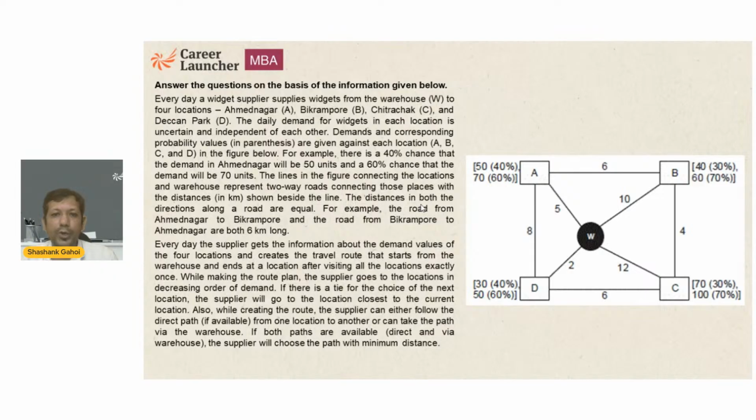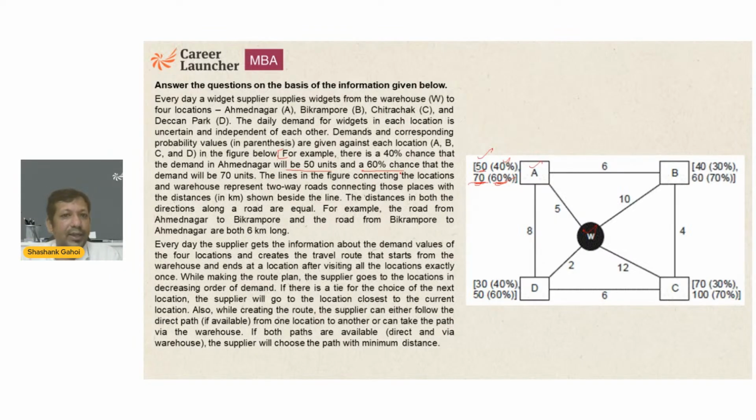If I look at the graph, the start point is W, the warehouse. Now Ahmednagar is A. He can supply either 50 or 70, and the probabilities are 40% or 60%. So there is a 40% chance he is going to deliver 50 widgets, and a 60% chance he is going to deliver 70 widgets. For example, there is a 40% chance that the demand in Ahmednagar will be 50 units, and that is what is written here.